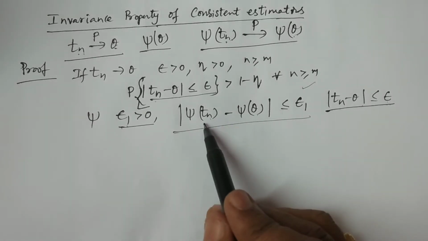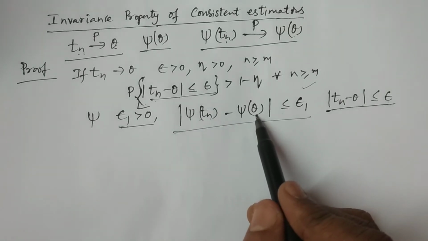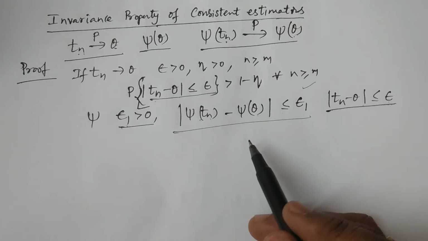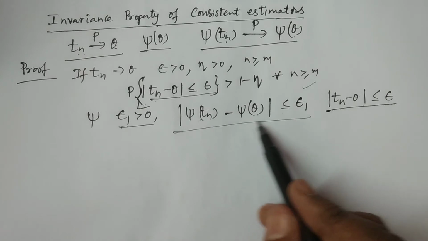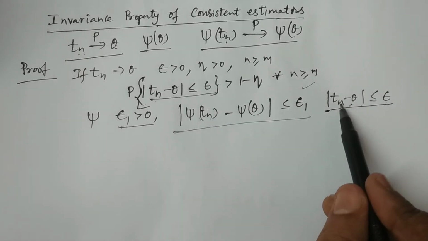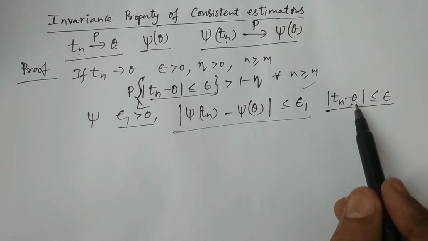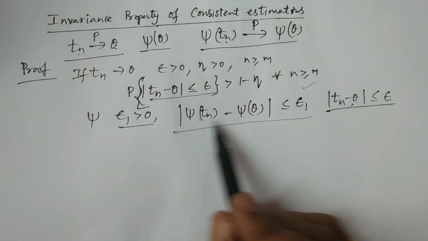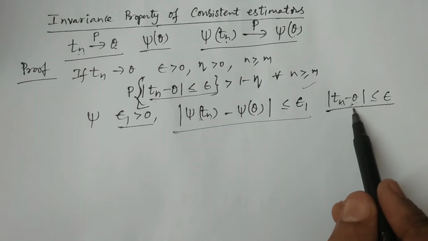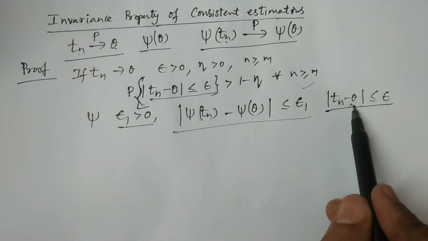Why? Psi of Tn minus psi of theta produces all the functional values, and this is one of the cases: if psi of Tn is equal to Tn and psi of theta is equal to theta, it is one functional value of this particular function, so it can be considered as one of the cases. Hope you understand.